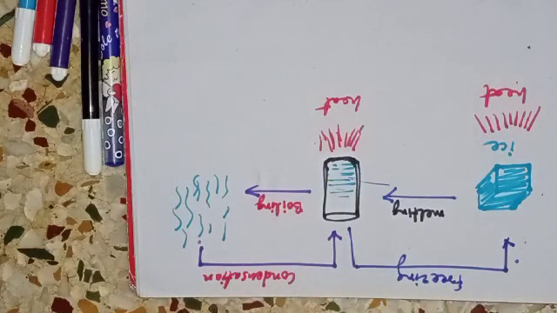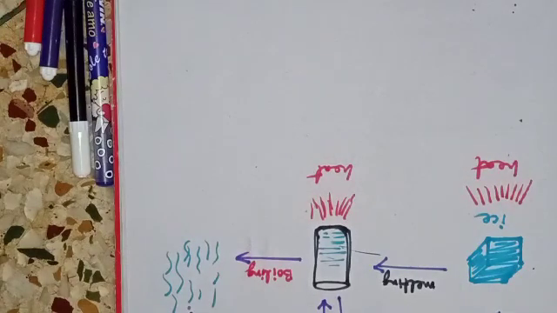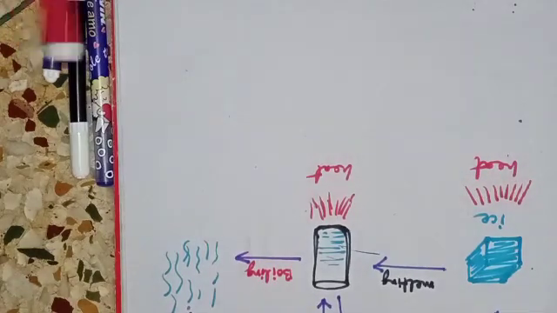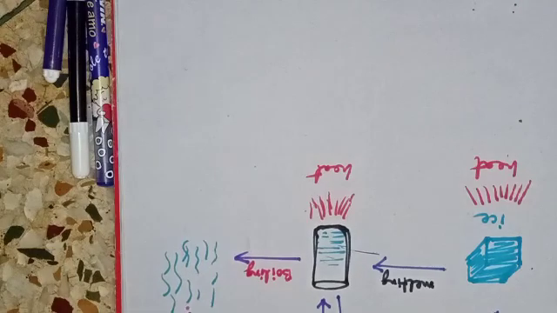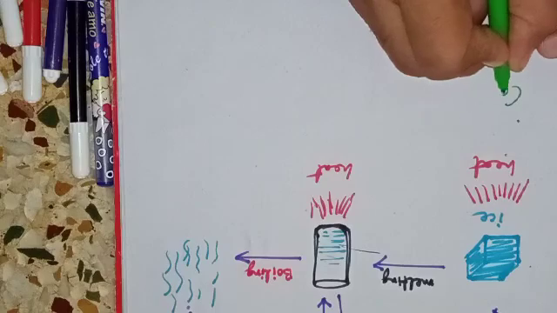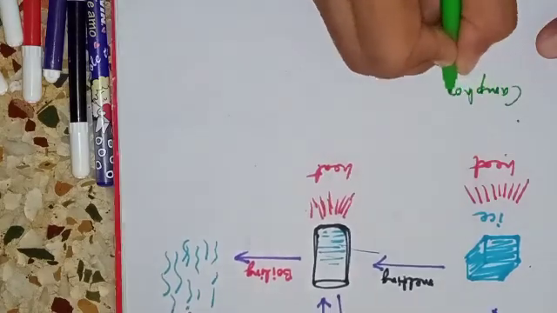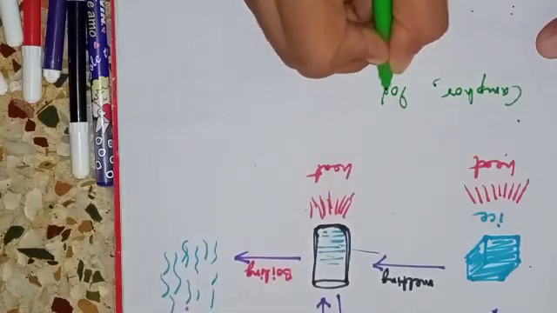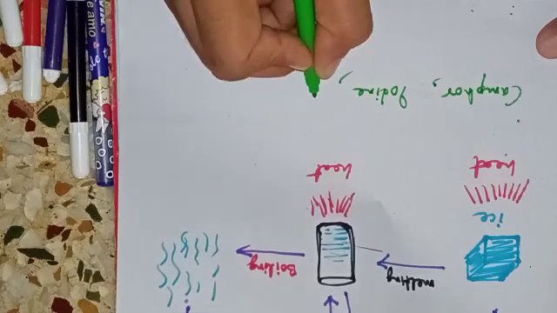Now there is another change which is quite interesting to note, but that does not happen with ice. It happens with some substances like naphthalene balls, or commonly known as camphor, iodine, ammonium chloride.